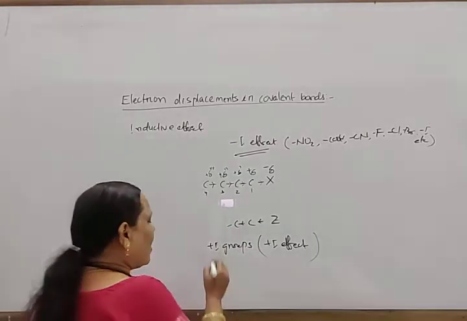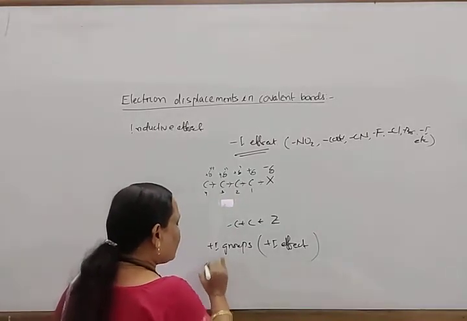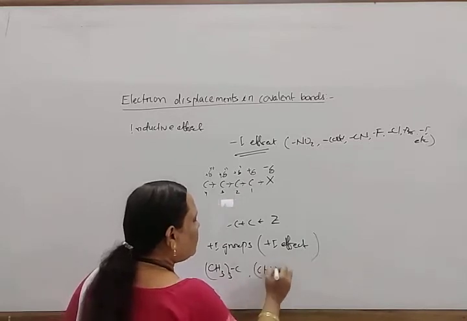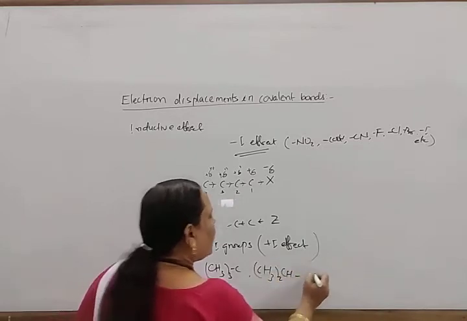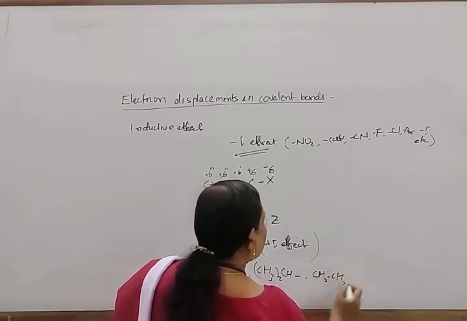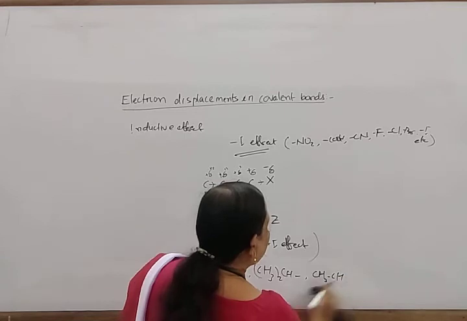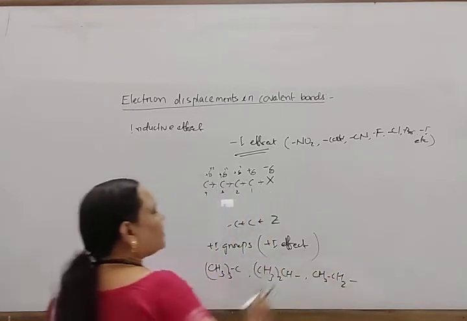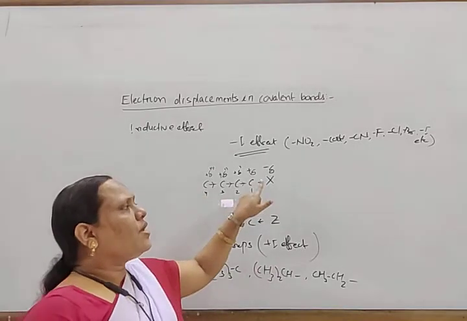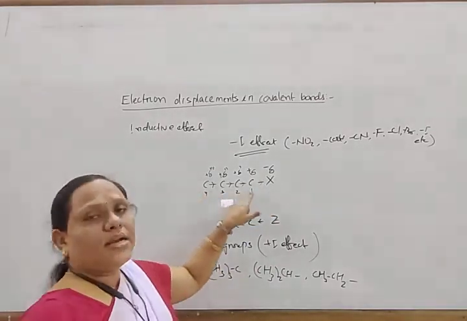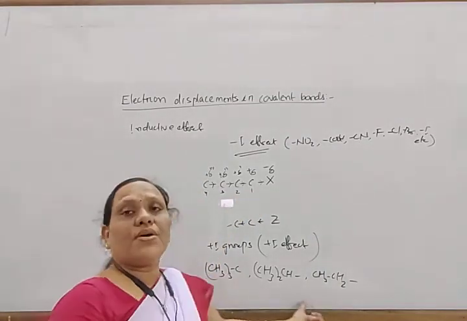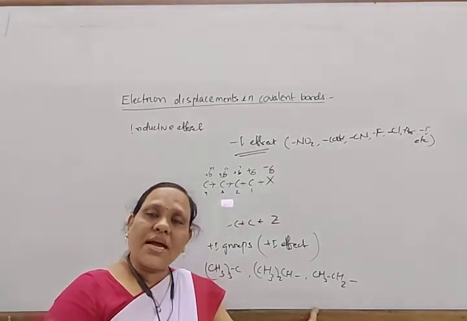So all alkyl groups, trimethyl group and isopropyl group, okay, this group and methyl group. So you can say the presence of these alkyl groups, these are generally of plus I nature. Look here also. If this is electron withdrawing, then these groups are electron releasing groups. So the effect is known as the plus I effect or plus I group.